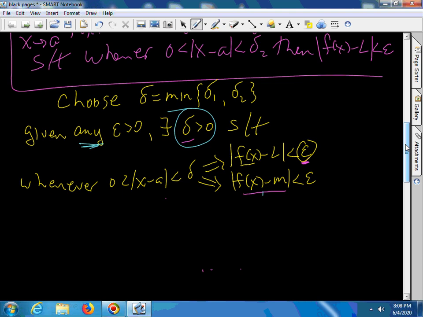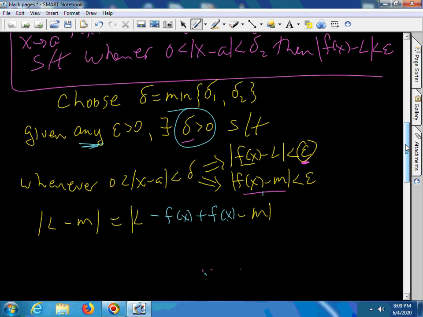If we just look at L minus M, this is the same as L minus f of x, plus, let's put that in another color, f of x minus M. So basically, what's in blue is 0, minus M. Well, that's certainly true.